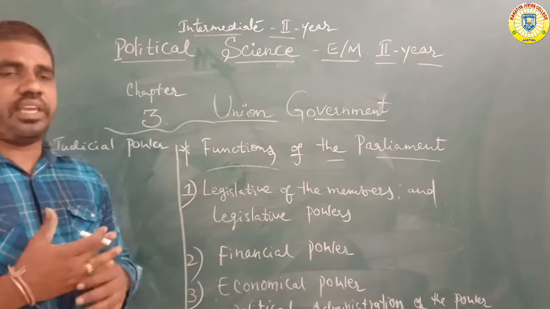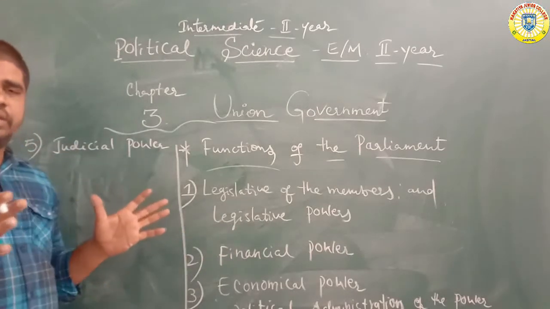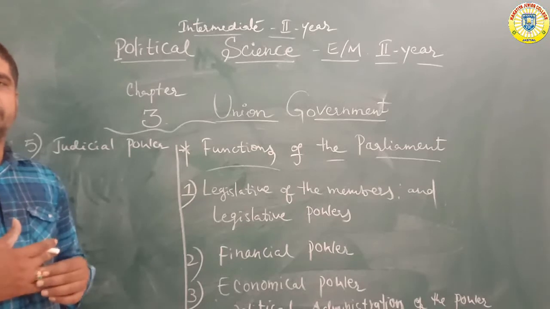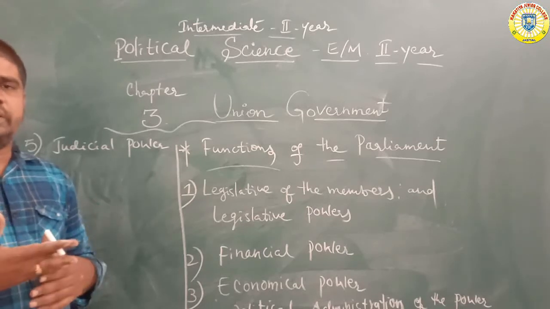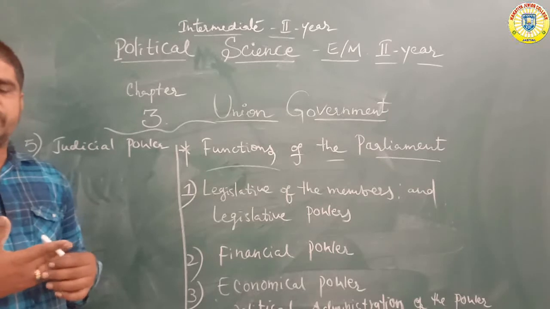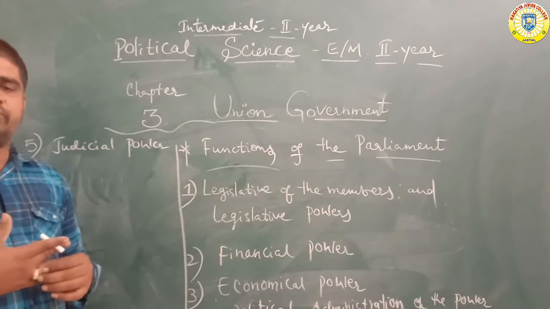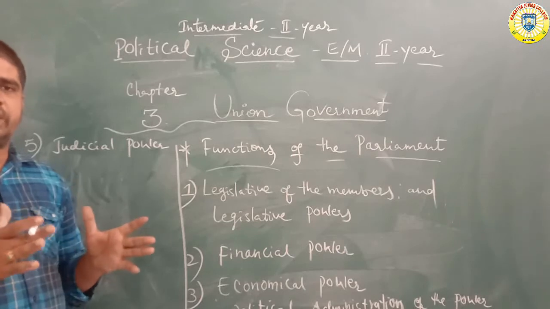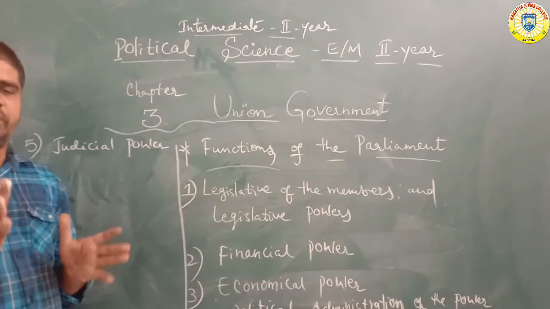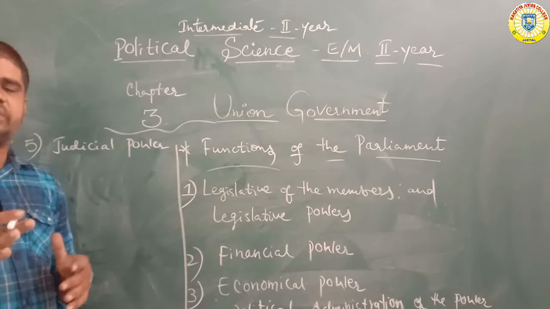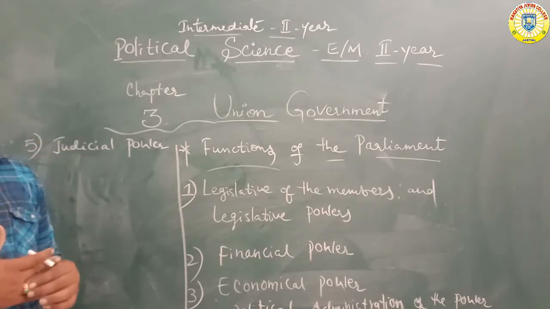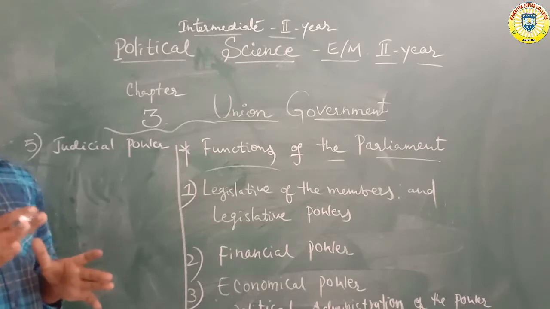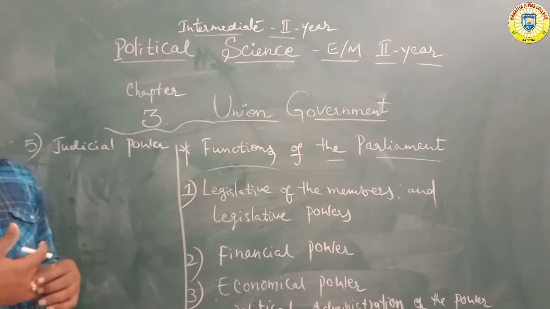So judicial means, for example, every Supreme Court judge and the Union Council of Ministers, Financial Ministers, Supreme Court judges and High Court judges. Cabinet Ministers are appointed under the Prime Minister only. The Prime Minister gives some advice to the President. The President directly appoints, and the President is directly elected.